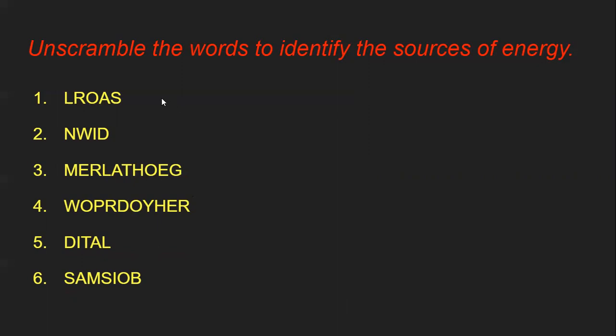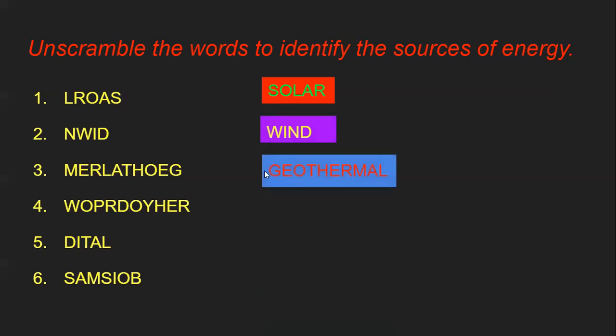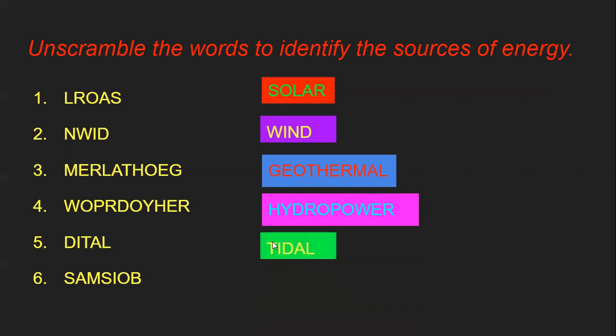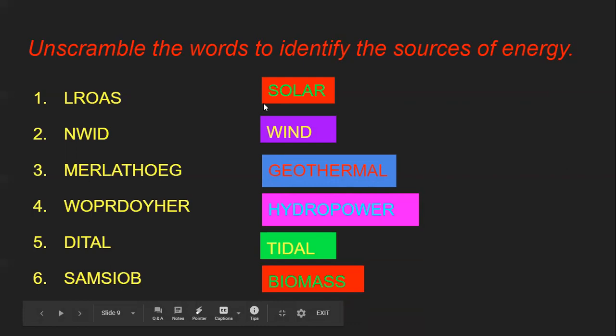So the first one, I'll show you what it is. It is solar. Solar energy. The answer of the second one is wind. Third, geothermal. Next one, hydropower. Next one, tidal. And the next one is biomass.